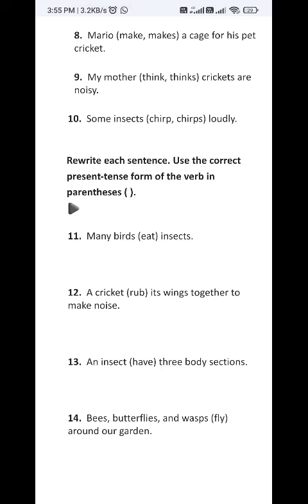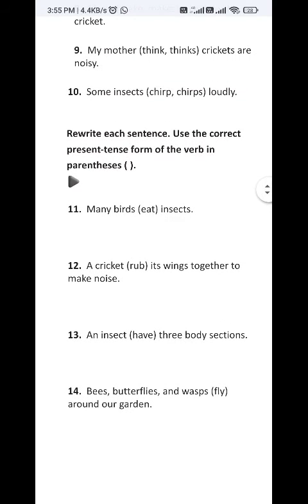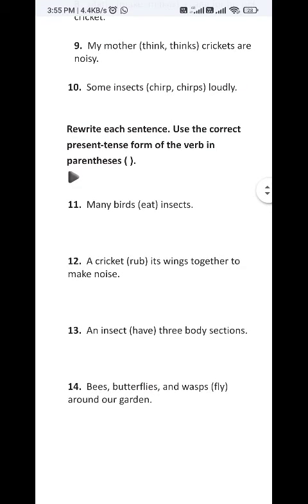rewrite each sentence, use the correct present tense form of the verb in parenthesis. I told you the meaning of the parenthesis, that is bracket. So, many birds eat or eats insects. Here also it is written that you have to choose the present form of verb. So many birds, that is a subject.